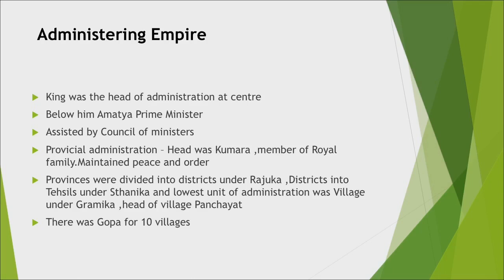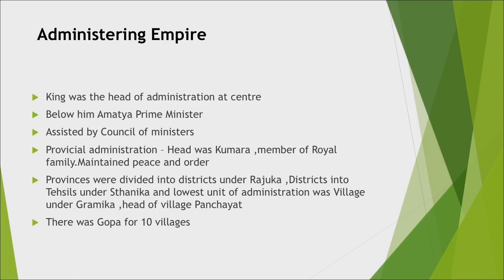Then the center was further divided into states. The provincial administration, whose head was Kumar. The governors, at present also in the state we have heads as governors. The governors were called the Kumars, who were usually members of the royal family. They administered the provinces and maintained peace and order there. The provinces were further divided into districts, and the heads of district administration were Rajukas.